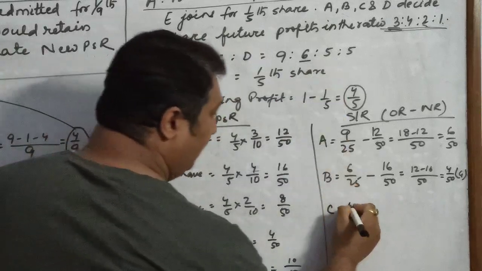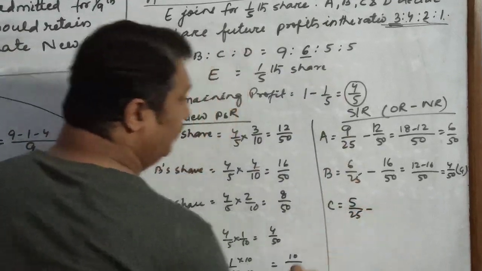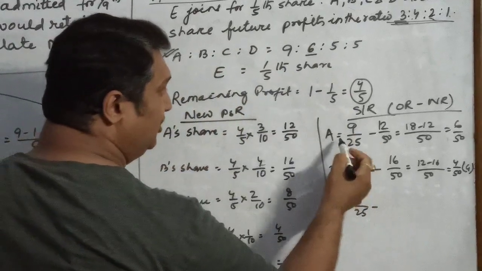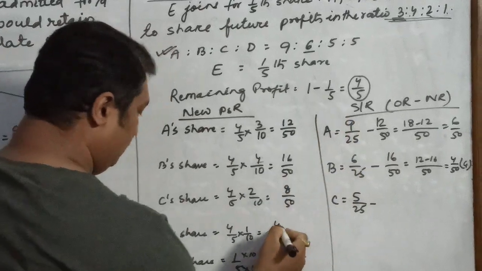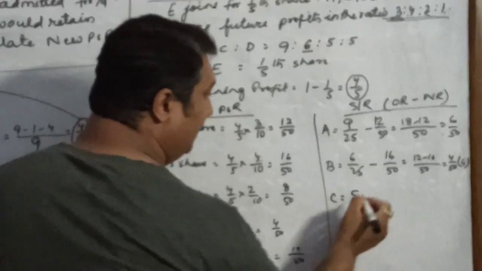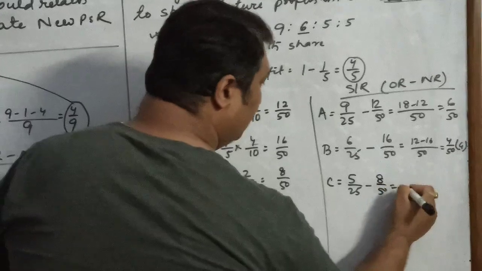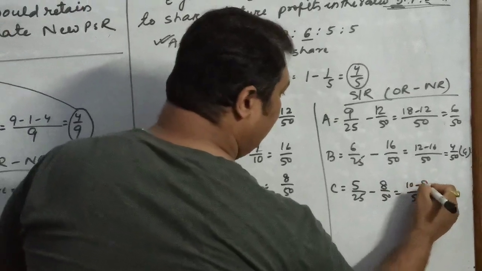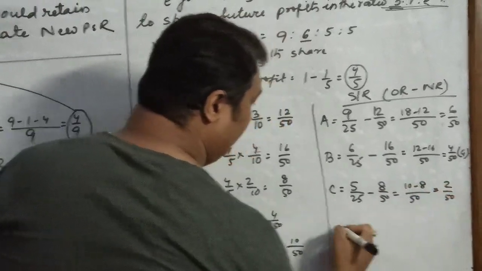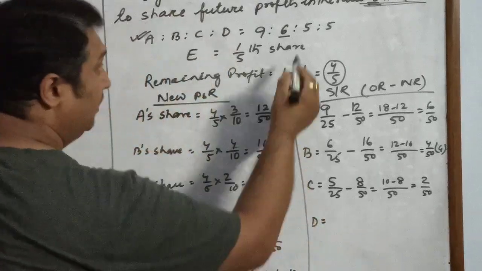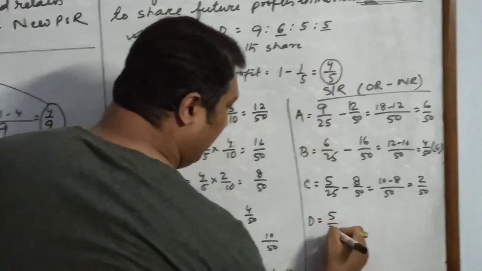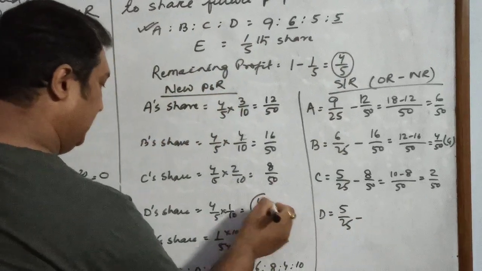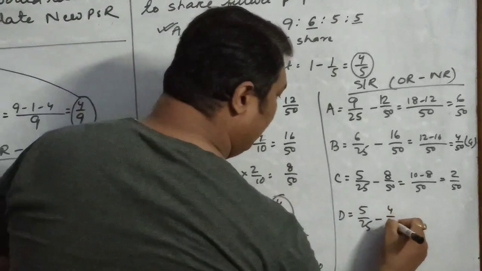C was having 5 by 25 as the old ratio and C's new ratio is 8 by 50. So when you take the LCM, 10 minus 8 is 2 by 50. D, who was sharing 5 by 25 as the old ratio, is sharing new ratio as 4 by 50.